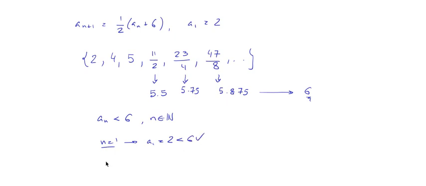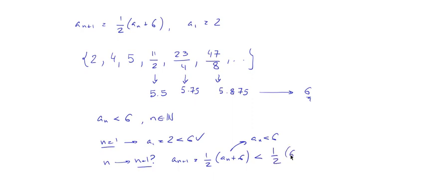Now we suppose it is true for some n, and see if it's true for n plus 1. So a sub n plus 1 is 1 over 2 times a sub n plus 6, but we are supposing that a sub n is smaller than 6, right? This is the induction hypothesis. So this is smaller than 1 over 2 times 6 plus 6, so this is smaller than 12 over 2, which is 6.